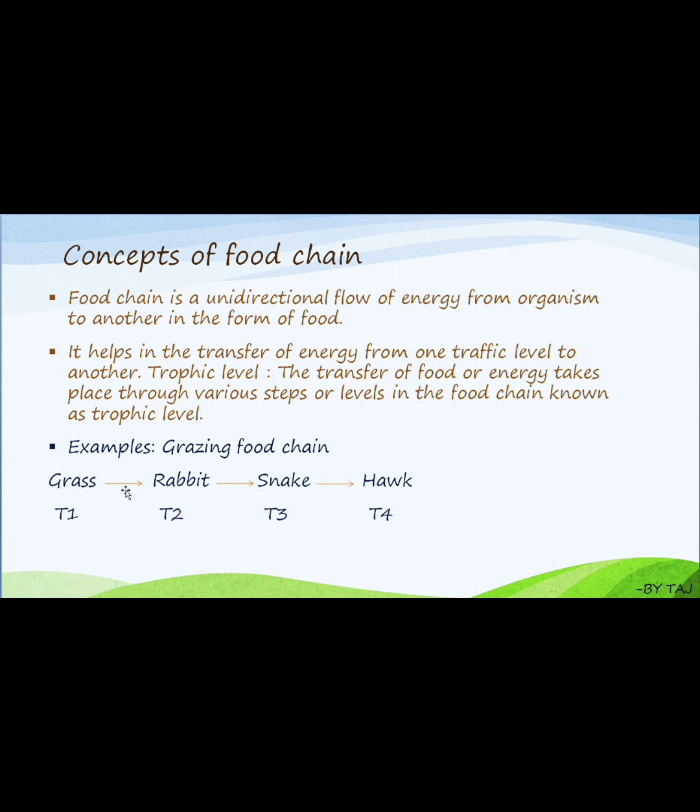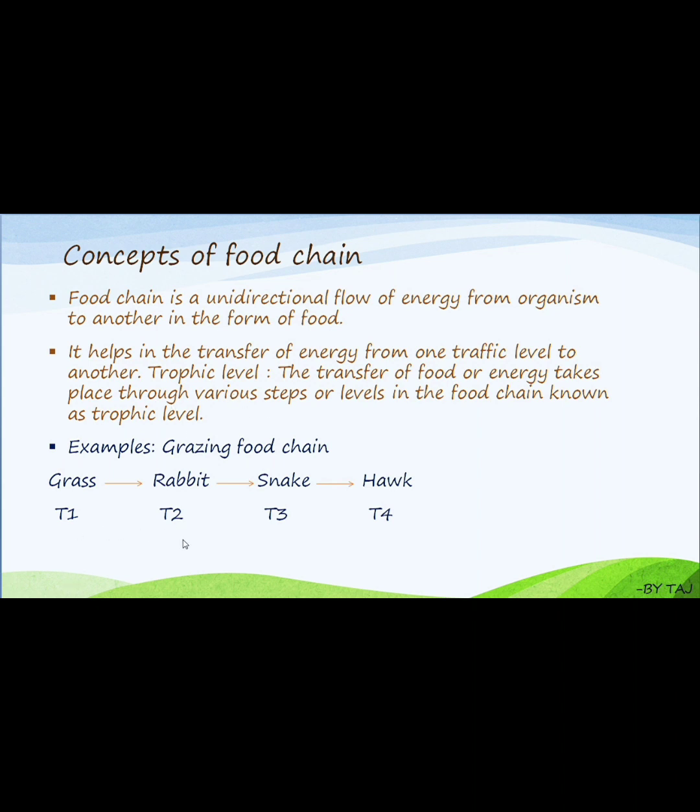Here you can observe the organisms I have given. This is the grazing food chain example. Grass is in trophic level 1, rabbit is in trophic level 2, snake is trophic level 3, hawk is trophic level 4. From one organism to another, you will observe a unidirectional flow of energy. It helps in the transfer of energy from one trophic level to another.